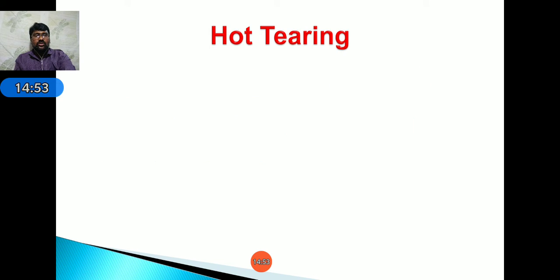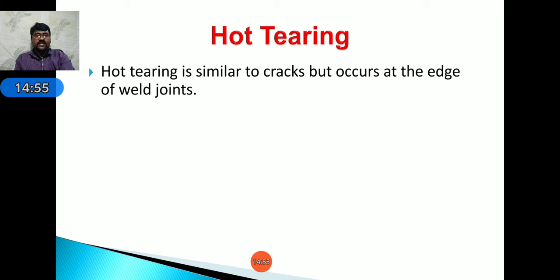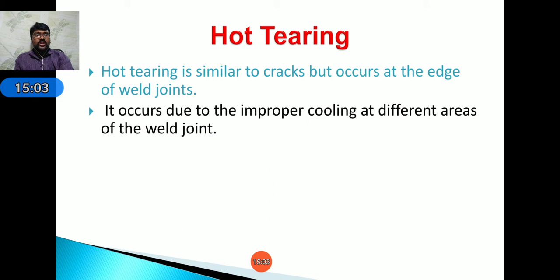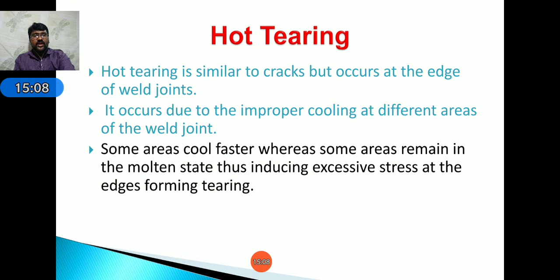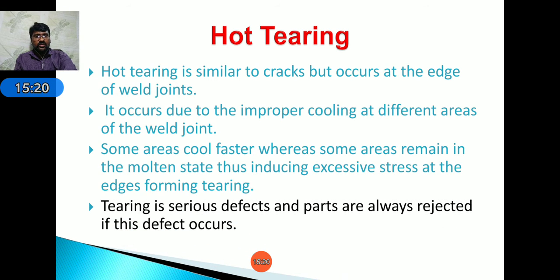Next, coming to hot tearing. Hot tearing is similar to cracks but occurs at the edge of the weld joints. It occurs due to improper cooling at different areas of the weld joint. Some areas cool faster while other areas remain in the molten state, thus inducing excessive stress at the edges and forming tears. That is known as hot tearing. Tearing is a serious defect; the part is always rejected if this defect occurs.